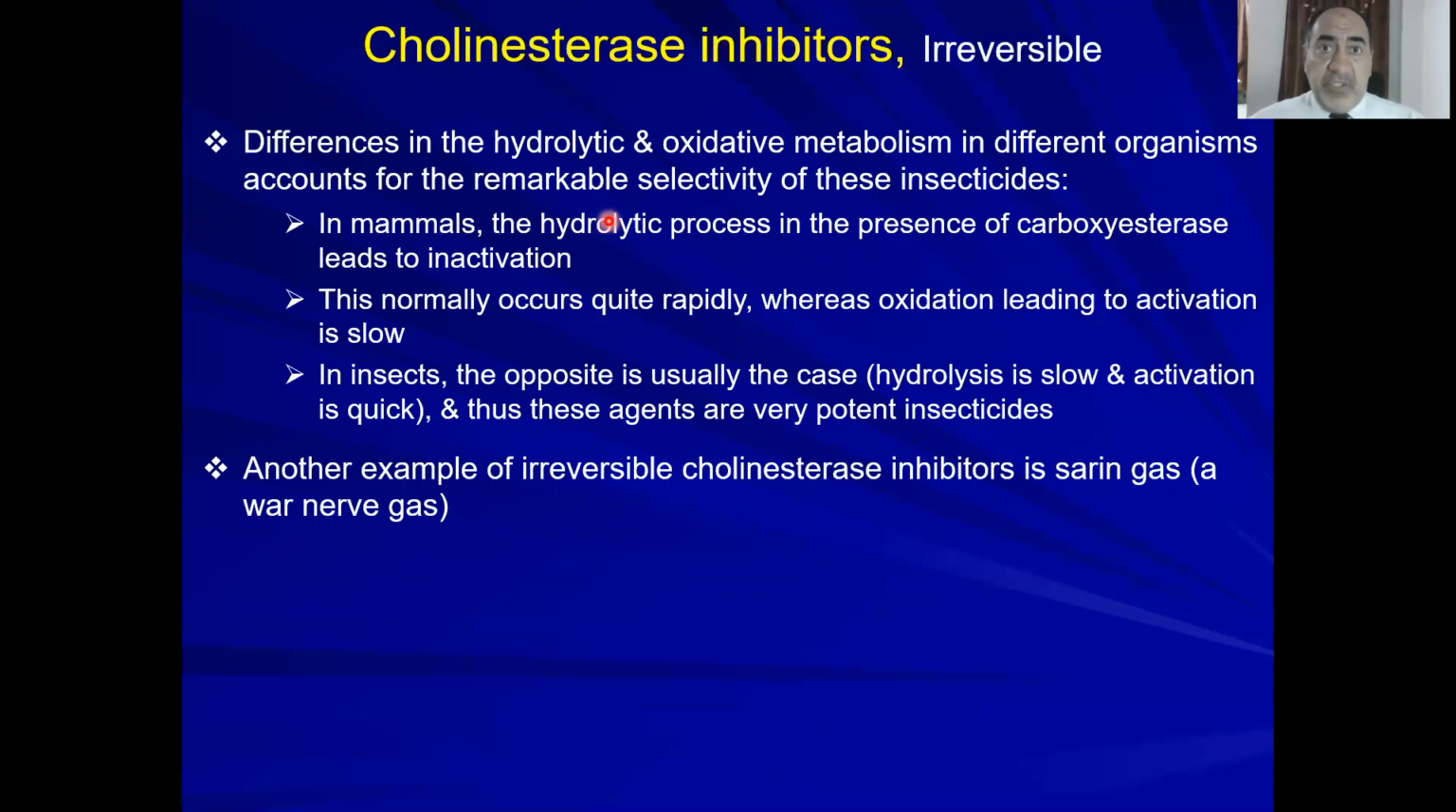This results in activation, right? This is slow in us and in mammals, but this is rapid in insects. So again, in insects the hydrolytic process is quite slow, but the activation process is quick. So this can add somewhat to more selectivity. I'm not saying this absolutely, but they are more selective against insects than us.